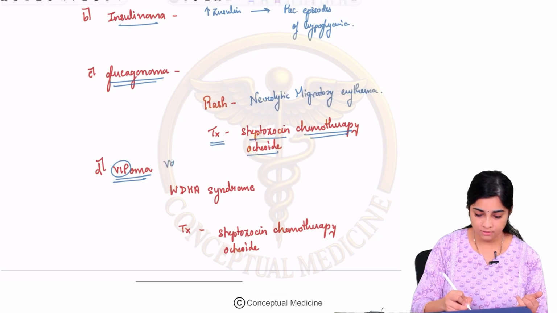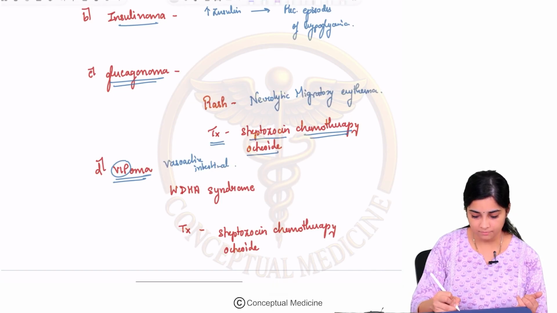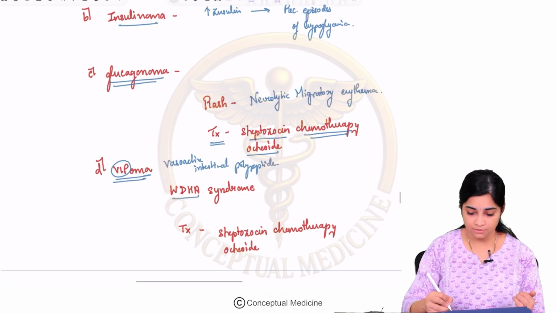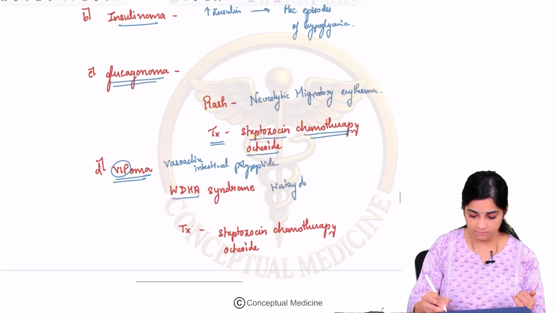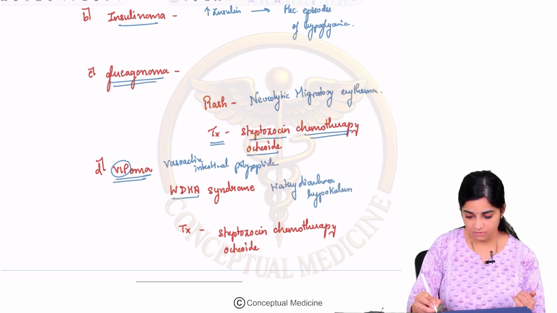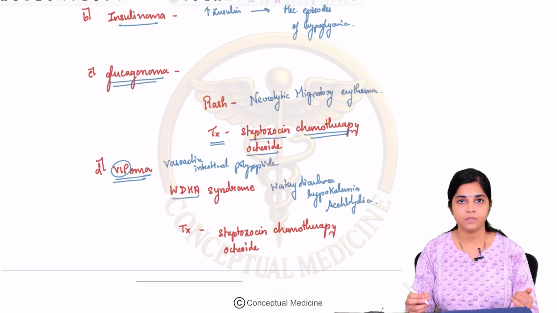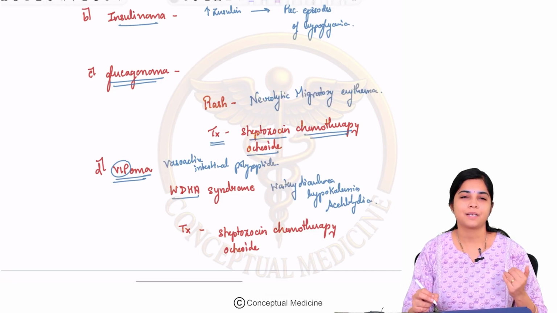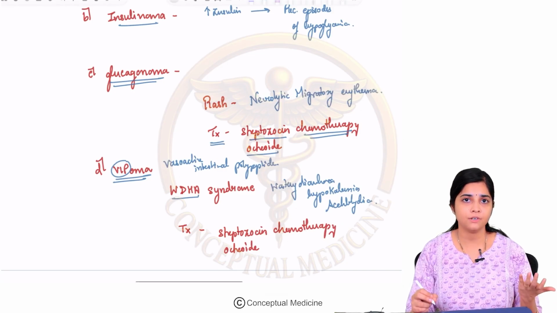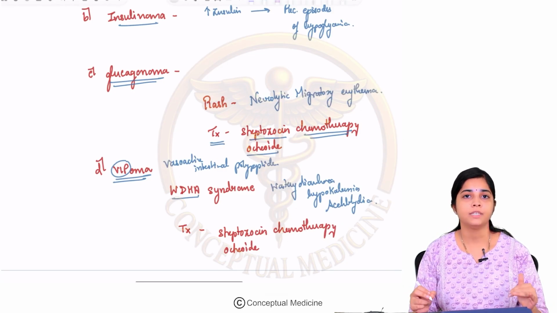Then the next type of neuroendocrine tumor is your VIP-oma. VIP basically stands for vasoactive intestinal polypeptide. Okay, so how does a VIP-oma present? It presents with WDHA syndrome, which stands for watery diarrhea, hypokalemia and achlorhydria. So a VIP-oma will basically present with large amounts of watery diarrhea and severe hypokalemia with evidence of achlorhydria. This is your VIP-oma.